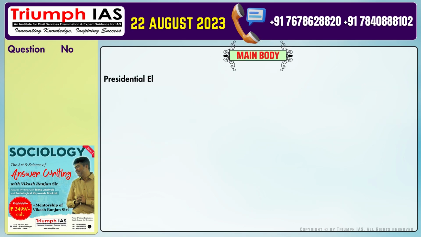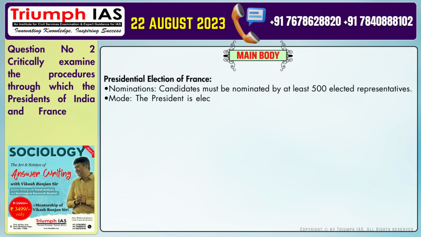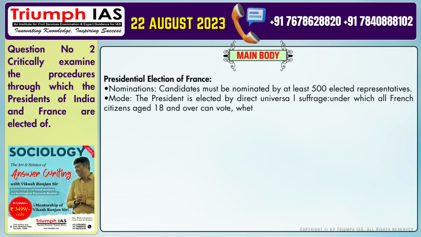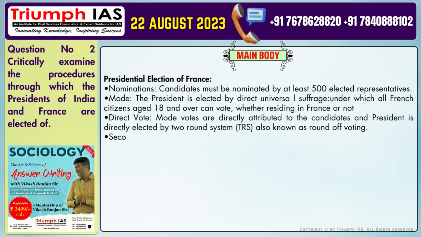Presidential election of France. Number 1. Nominations. Candidates must be nominated by at least 500 elected representatives. Number 2. Mode. The president is elected by direct universal suffrage, under which all French citizens aged 18 and over can vote, whether residing in France or not. Number 3. Direct vote. Votes are directly attributed to the candidates, and the president is directly elected by the two-round system, TRS, also known as round of voting.